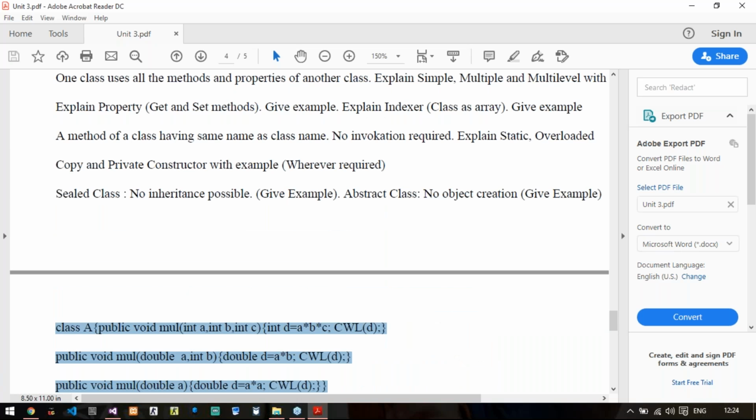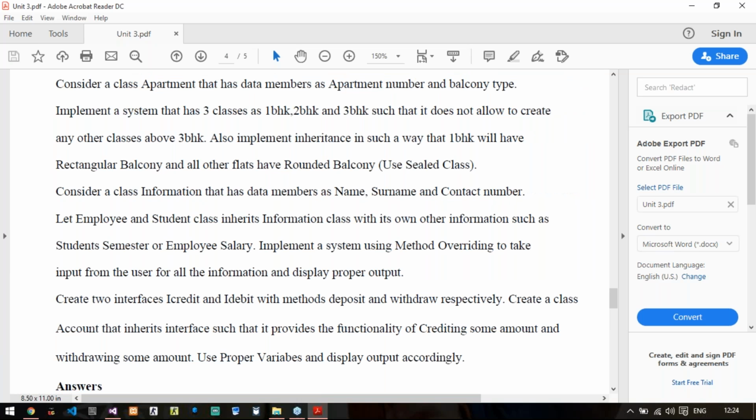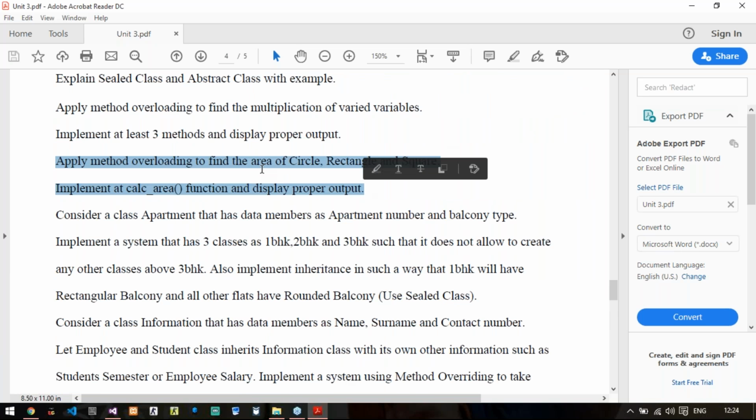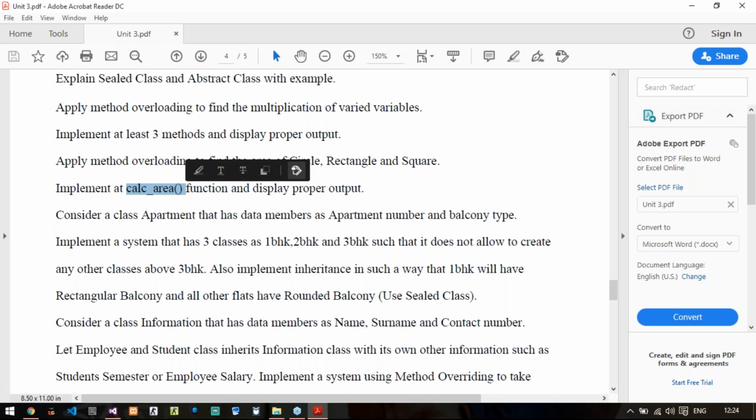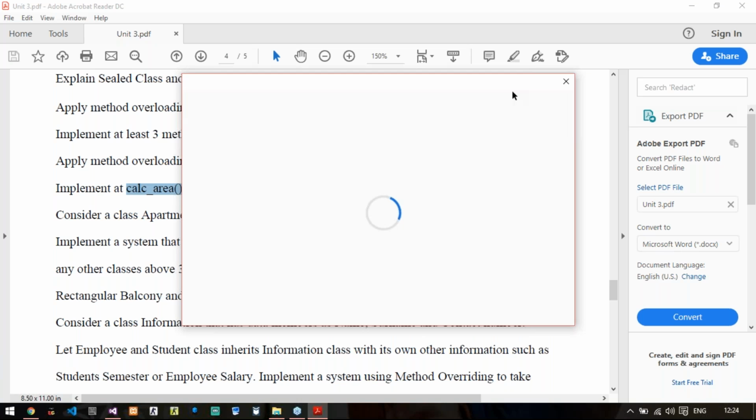Then comes again apply method overloading to find the area of circle, rectangle and square. Now you know the formulas of circle, rectangle and square, how to find these areas. So you will just implement this area method in 3 different ways to find the area of circle, rectangle and square. That's it.